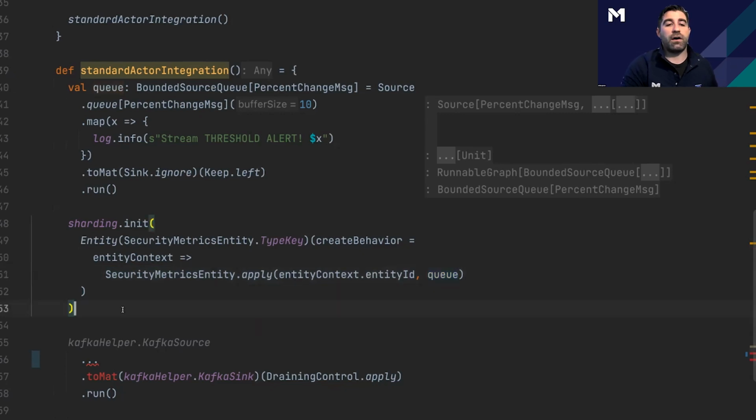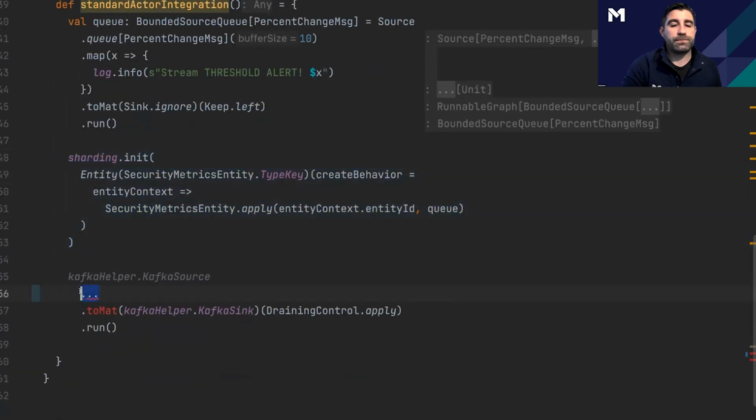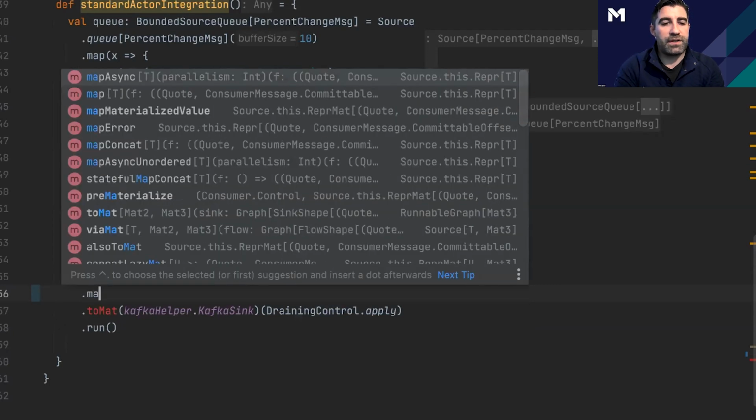And sorry, I'll also mention each company gets its own actor. So each company is going to have its own actor that's started up by actor sharding, and so each company will have its own window. And those actors could potentially do more than just windowing this basic information. So now we're going to do our mapAsync.